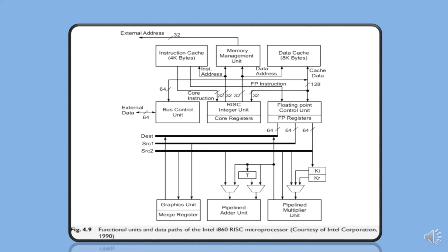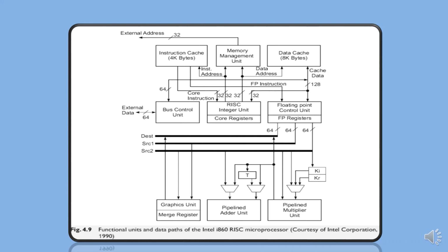The Intel i860 processor is a 64-bit RISC processor fabricated on a single chip containing more than 1 million transistors. There were 9 functional units interconnected by multiple data paths with widths ranging from 32 to 128 bits.